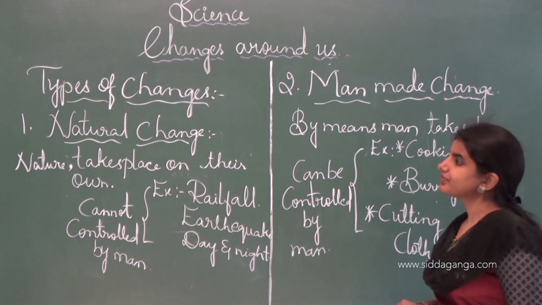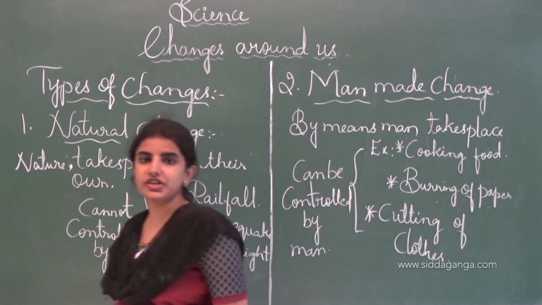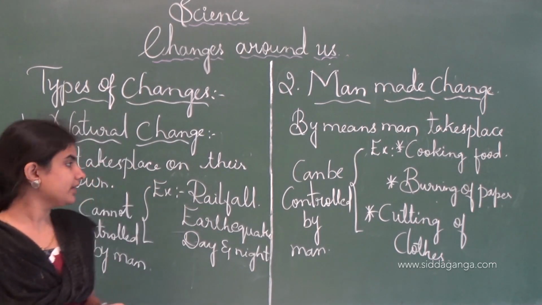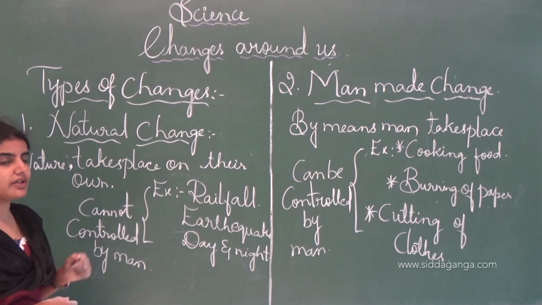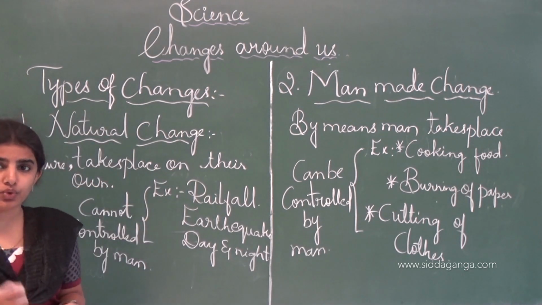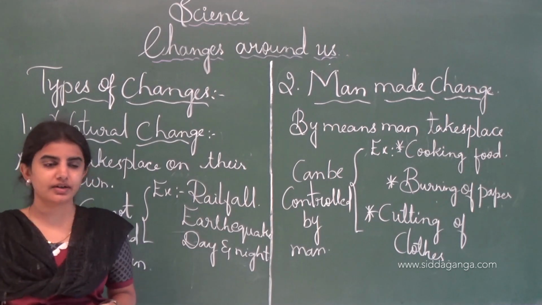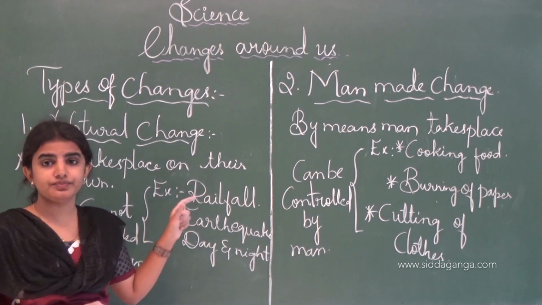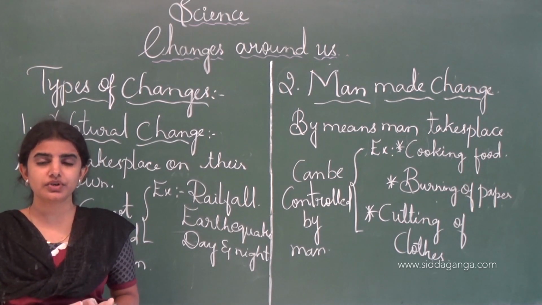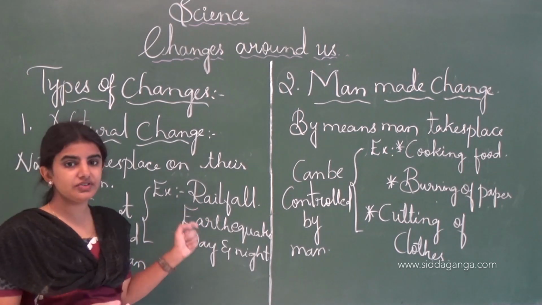For example, natural change is that change which occurs or is brought about by the nature, taking place on its own, we call it a natural change. By their own only these changes will occur. For example, rainfall. Rainfall is brought about by the nature only, it falls on the ground.